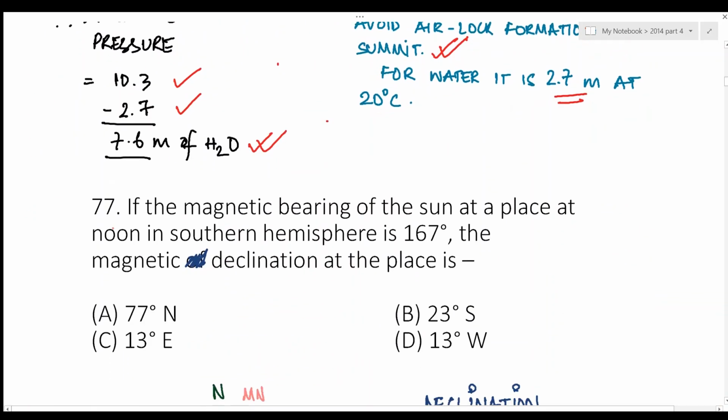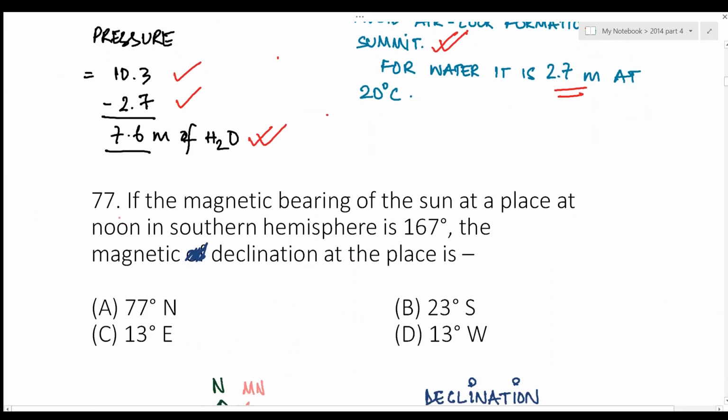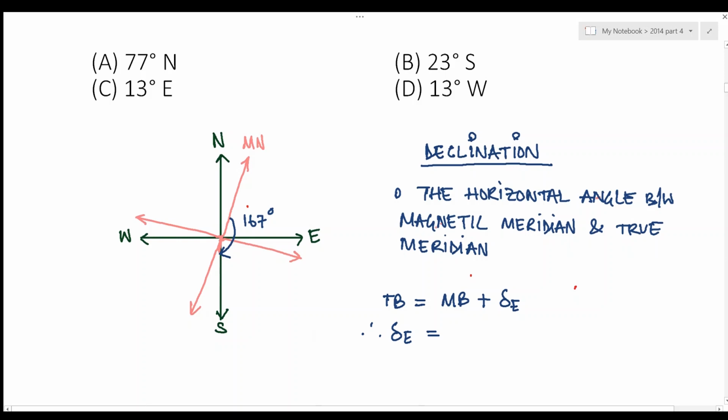The next question is: if the magnetic bearing of the sun at a place in the southern hemisphere is 167 degrees, the magnetic declination at that place is. Now what is declination? Declination is the horizontal angle between the magnetic meridian and the true meridian. The magnetic bearing in this particular question is given as 167 degrees, and the true meridian here is 180 degrees.